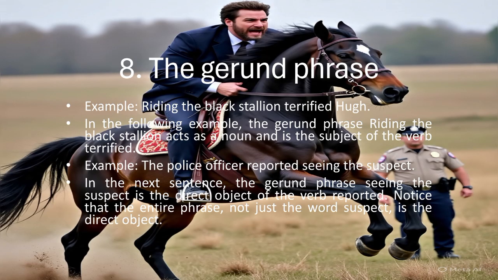Example: Riding the black stallion terrified Hugh. In the preceding example, the gerund phrase riding the black stallion acts as a noun and is the subject of the verb terrified. Example: The police officer reported seeing the suspect. In this sentence, the gerund phrase seeing the suspect is the direct object of the verb reported. Notice that the entire phrase, not just the word suspect, is the direct object.